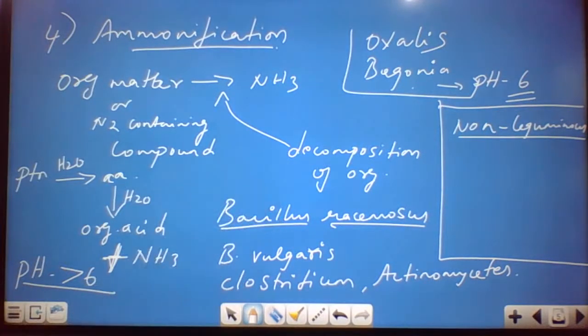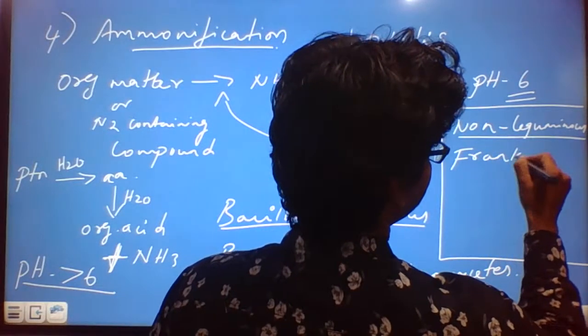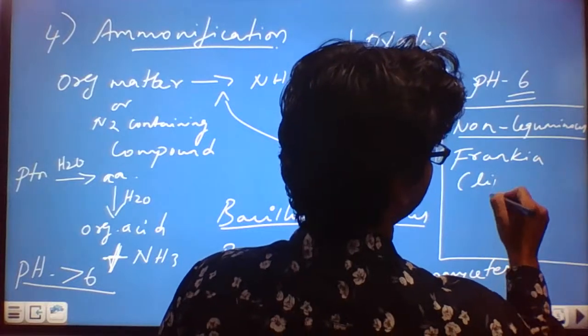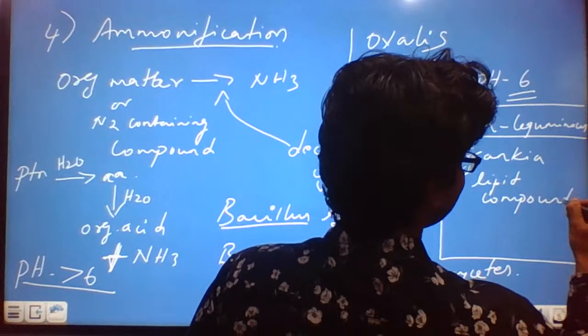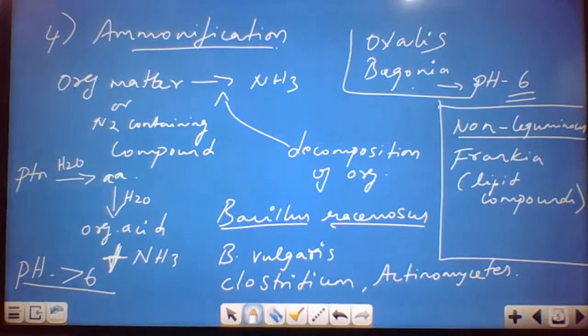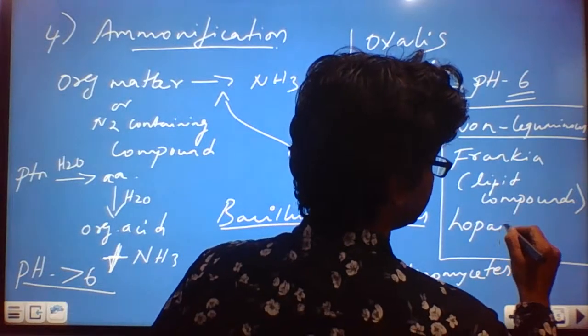Take for example Frankia, which consists of lipid compounds, and these lipid compounds have a specialized structure, which we call hopanoids. Can you tell me what is the function of hopanoids?